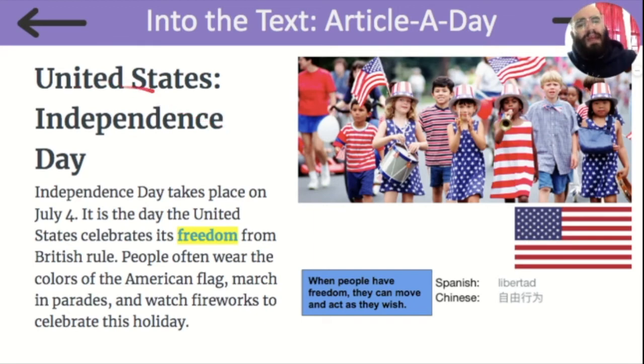And the last one, United States Independence Day. Do you remember reading about Independence Day before? We definitely read about Independence Day before, but let's read a little about Independence Day again.